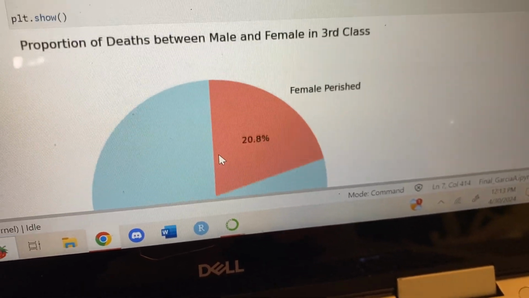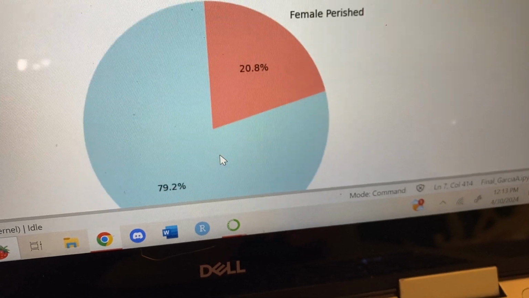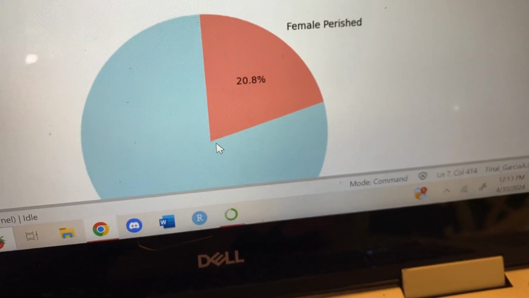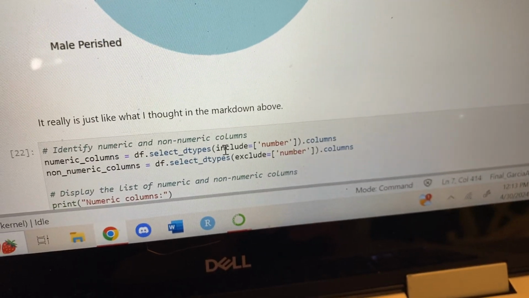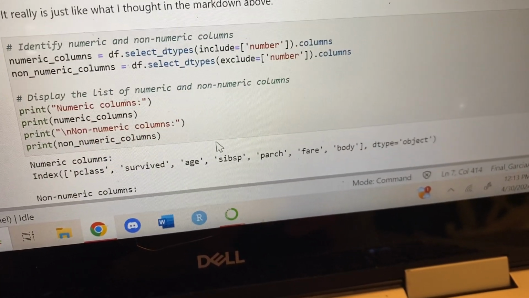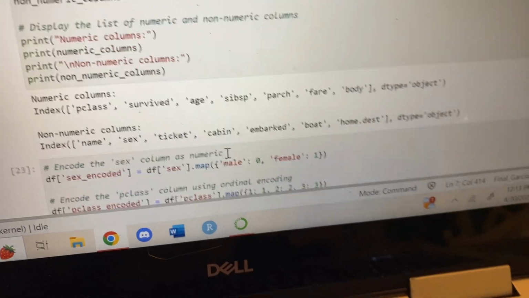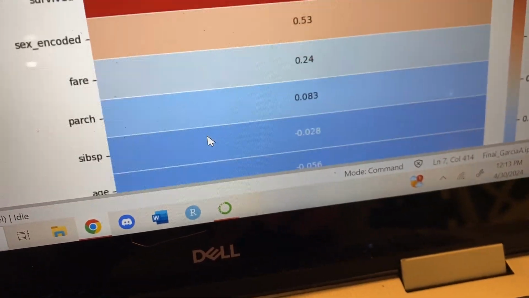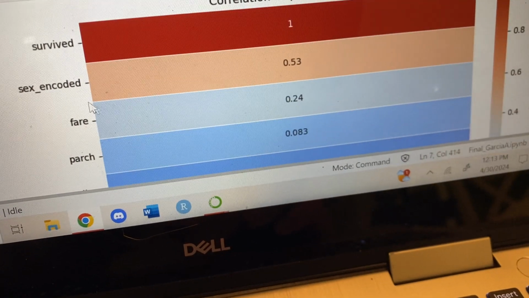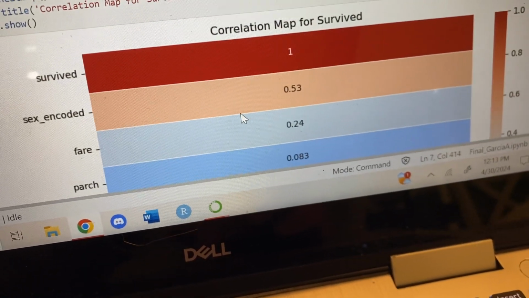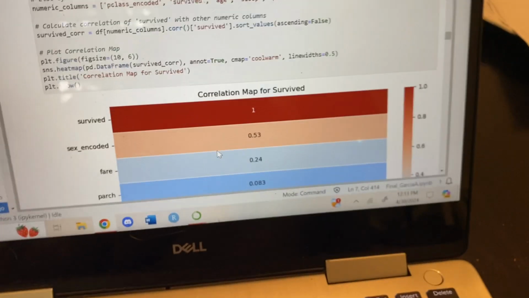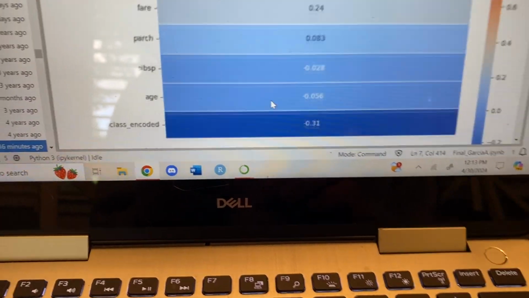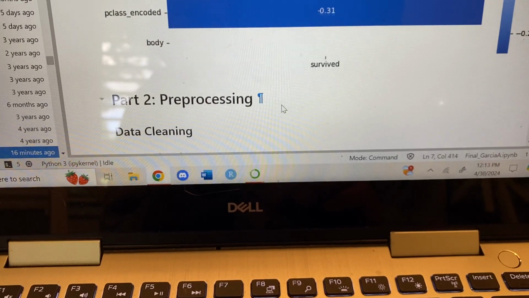So this one is proportion of deaths between male and female in third class. So yeah, 80% of men in third class died compared to 20% women that died. So here we have a correlation map, and the highest correlation is seen with gender, which again, just looking over all those graphs I made, it is very easy to see why that would have the highest correlation.